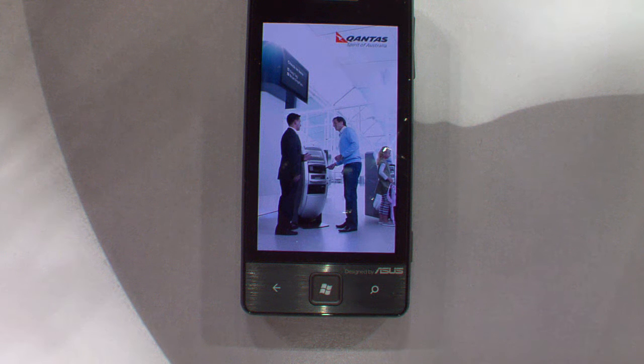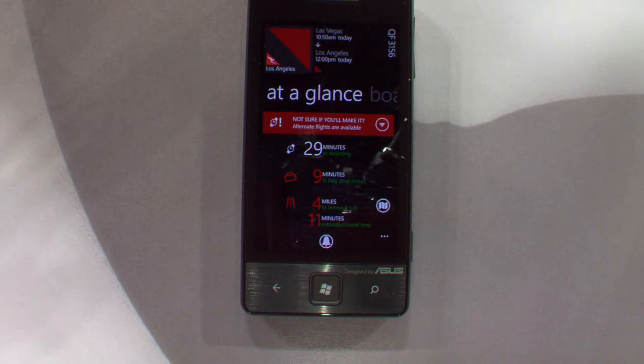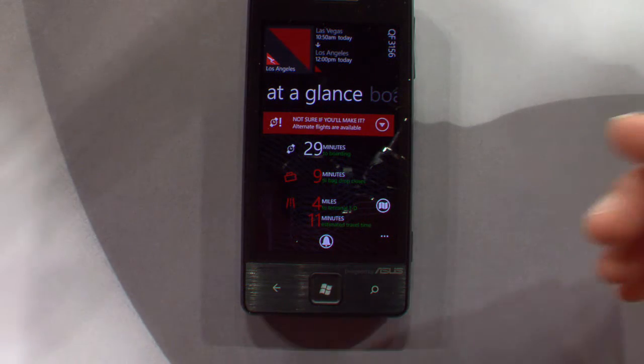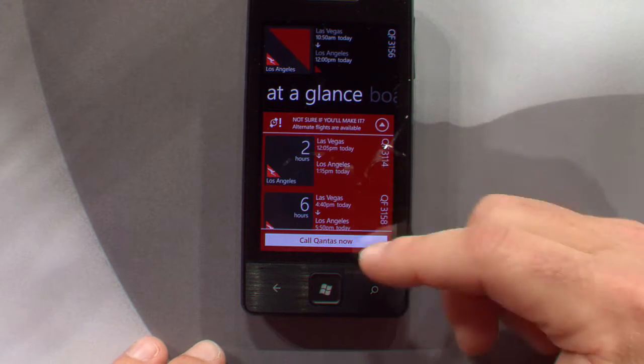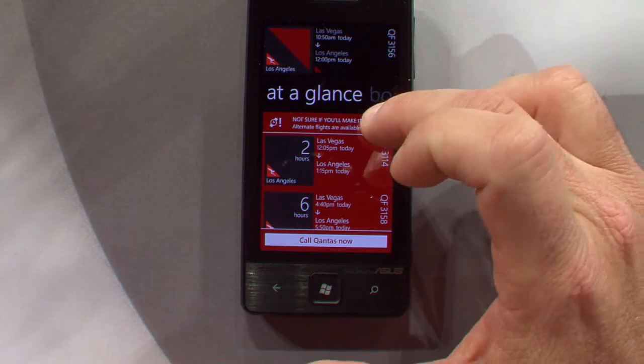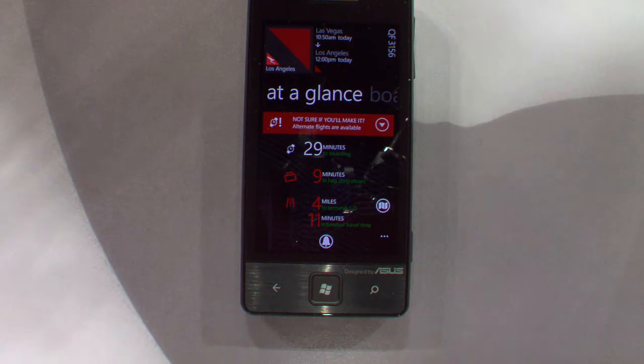So I'll touch it, launch right into the Qantas app, looking at information about that flight. And now the app is handling this case for me. It says, not sure if you'll make it. Alternate flights are available. I can expand that and see what other flights. I could change my flight to one of those. Or I might decide, I'll leave right now, and I probably have a chance to make it.